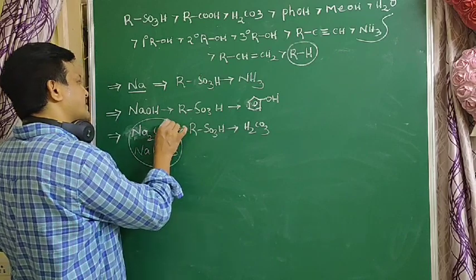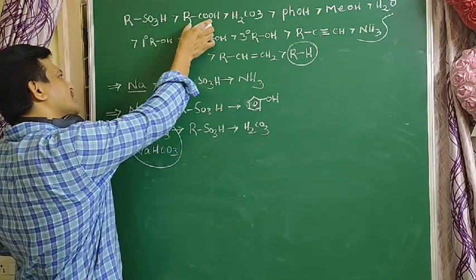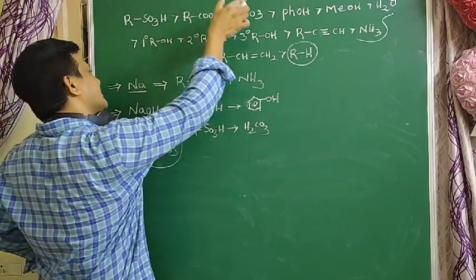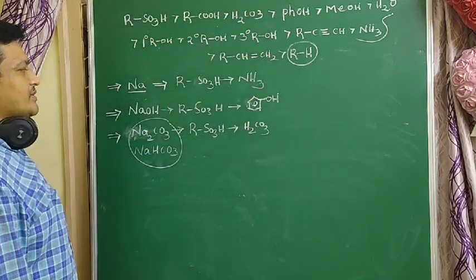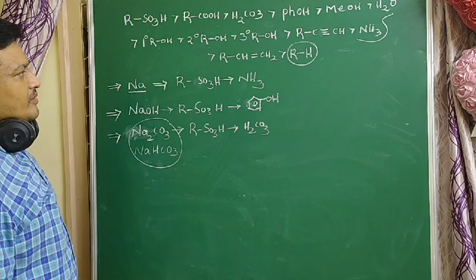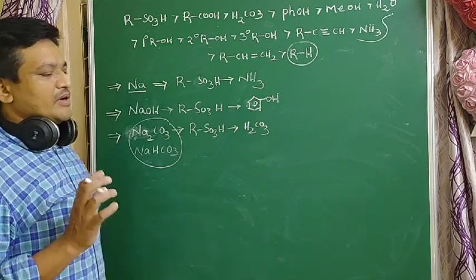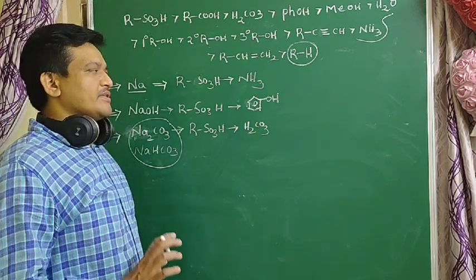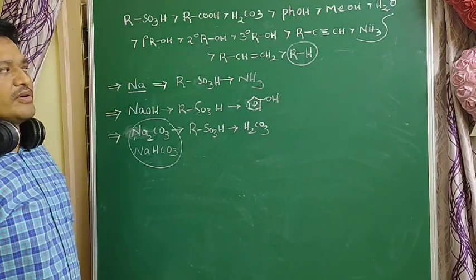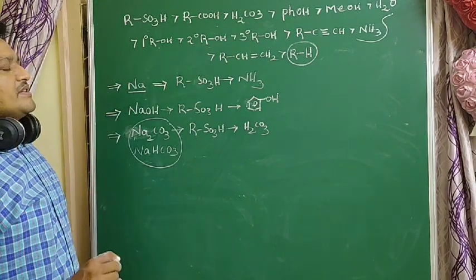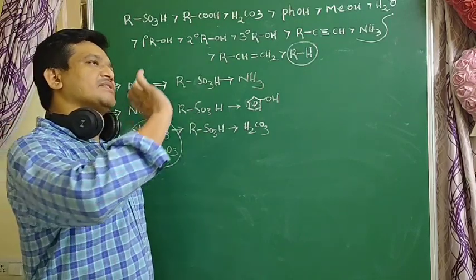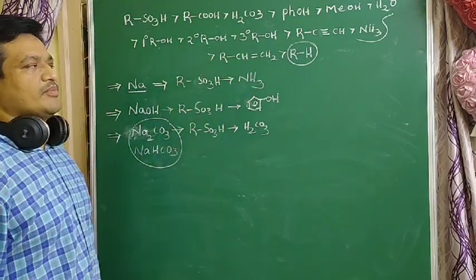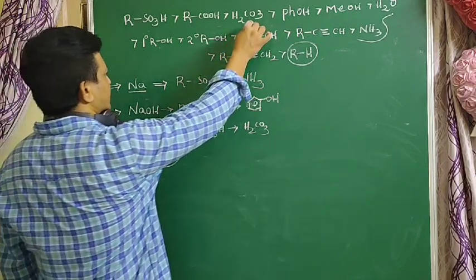Carbonates and bicarbonates react with sulfonic acid, carboxylic acids and carbonic acid. Phenols do not react with carbonates and bicarbonates. Alcohols, alkynes, alkenes and alkanes also do not react with carbonates and bicarbonates. Up to here only these react.